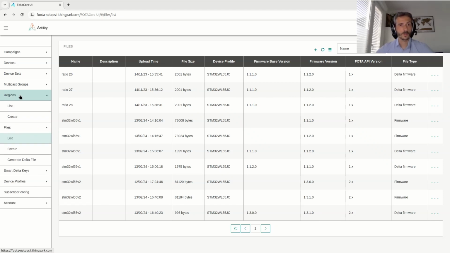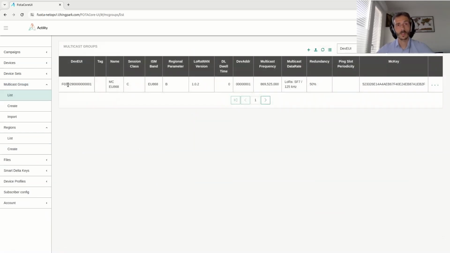Then we have the regions, which are a set of multicast groups. And the multicast group is the multicast identity, which will be pushed to devices using the multicast group setup. So we have the dev address, the frequency, the data rate, and the redundancy. We also have the multicast key. It's similar to the APP key for OTA devices, and the multicast session keys will be derived from this multicast key. This key can be random, it's okay.